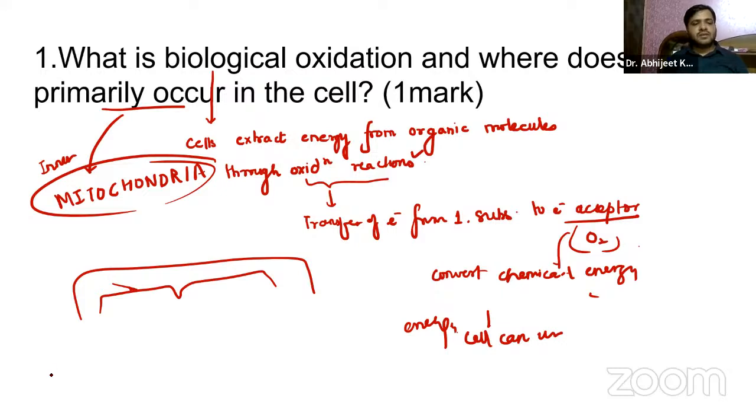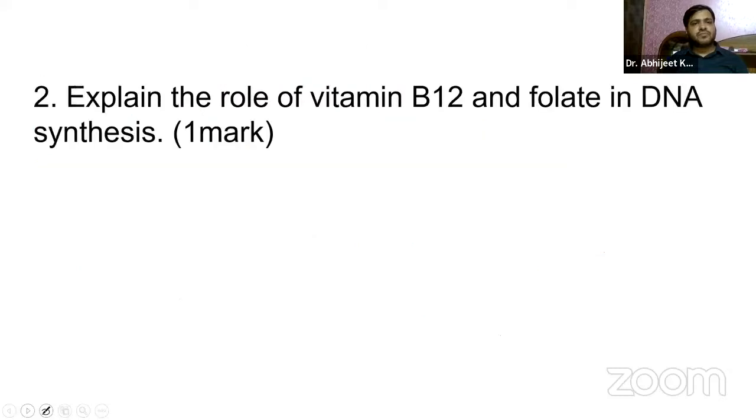Now coming on to the next one, guys. Explain the role of vitamin B12 and folate in DNA synthesis. Now, the very first thing that you have to remember is the methylation reactions.